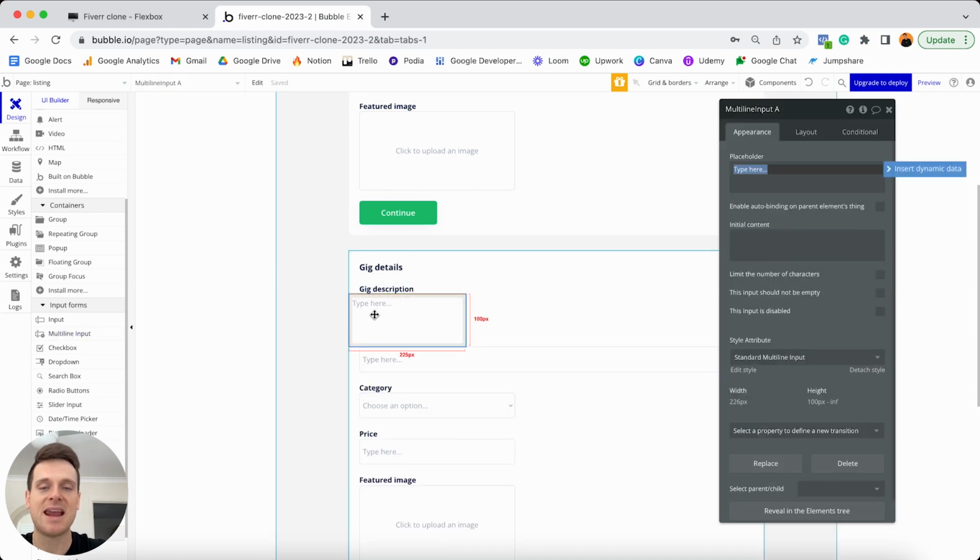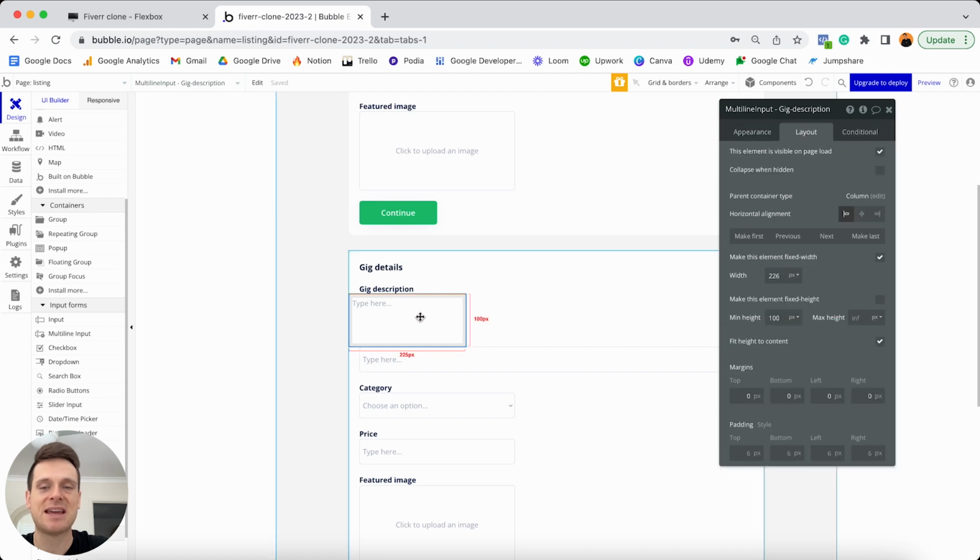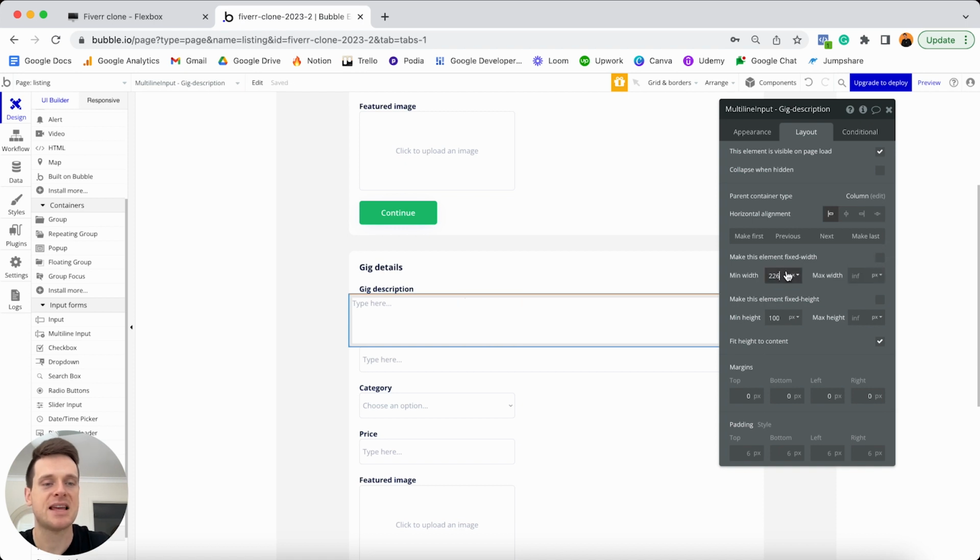Now, before I make any changes to this input field, I'm going to update the title of this. I'm going to call this multi-line input gig description. And then from here, I can jump over into my layout tab because I'll need to make this element fully responsive. So if I head to my width settings, I'm going to unselect that this should be a fixed width. I'm going to set the minimum width as 0, and for this input field I am going to keep the maximum width as infinite, because I do want this input field to expand across the full width of our overall white group here.